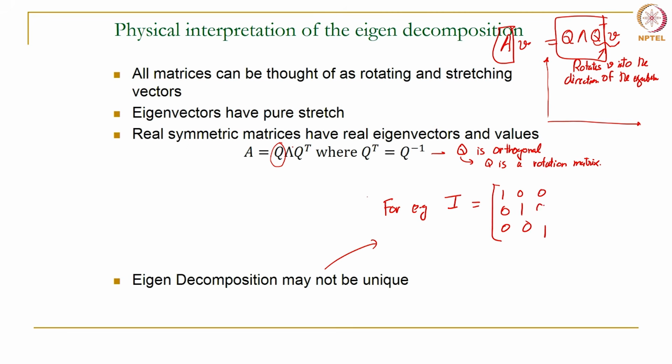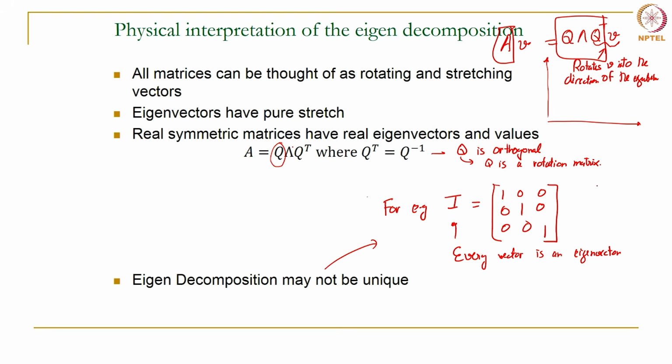So, let us take a 3 cross 3 identity matrix. For the identity matrix, every vector is an eigenvector. Why is that? Because the identity matrix has only one action. It does not even stretch, it basically keeps the vector as it is. You can think of it as a stretch by a factor of 1.